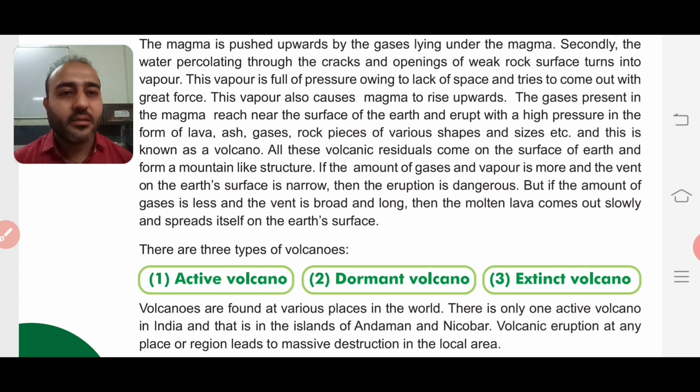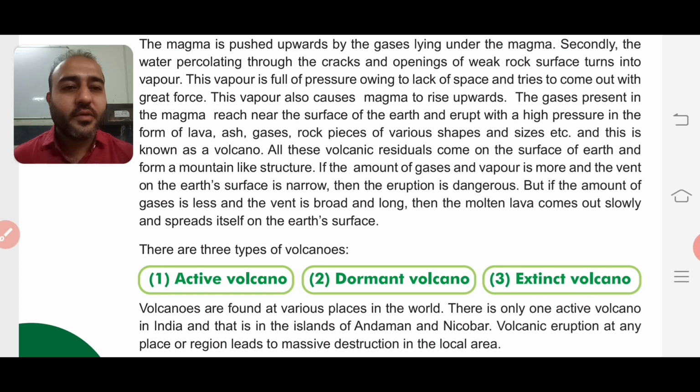Because we know that the gases have formed a lot of pressure, and if it doesn't get enough space to come out, it will burst, right? So therefore it becomes very dangerous. But if the amount of gases is less and the vent is broad and long, then the molten lava comes out slowly and spreads itself on the earth's surface. So in comparison to the pressure, if the vent, that is the opening on the rock of the mountain, is broader or larger, then the lava can easily come out and it will settle itself.